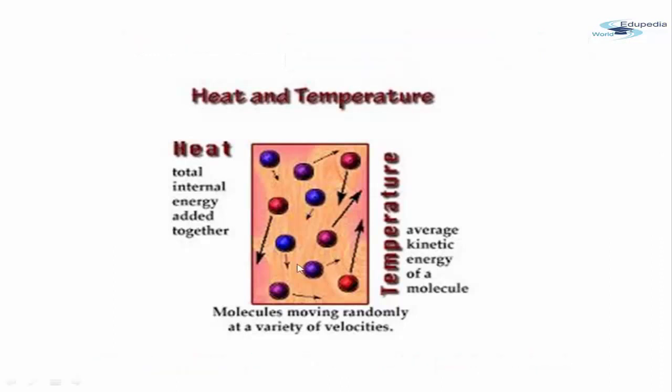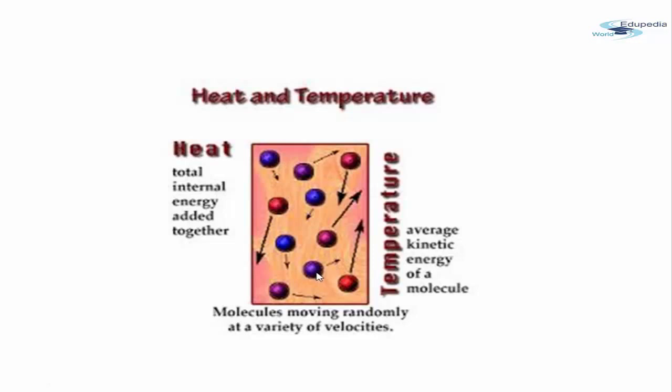Now, these are the molecules. So when you apply heat, these molecules will start vibrating and rotating. So let's say this molecule is moving with less energy, this molecule is moving with more energy, and this molecule is moving with some intermediate energy. So if you keep adding all the energies of each and every molecule, then this total internal energy of the substance will become the heat of that object.